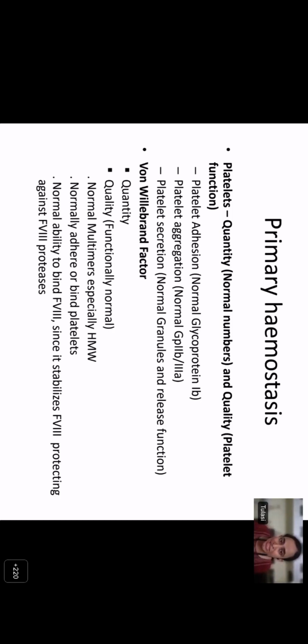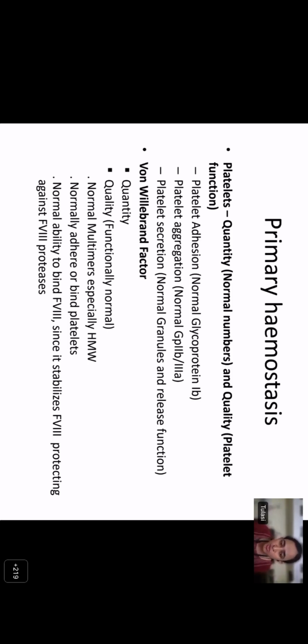So when I talk about platelets, I don't want just platelets in good quantity or a normal platelet count. I want the platelets to be functioning normally. So platelet function should also be normal. Platelet adhesion is a function of the glycoprotein 1b receptor, and platelet aggregation is a function of the glycoprotein 2b3 receptor. And for platelet secretion, the granules should be normal, and the release of the granules should be normal. So platelet function should be normal.